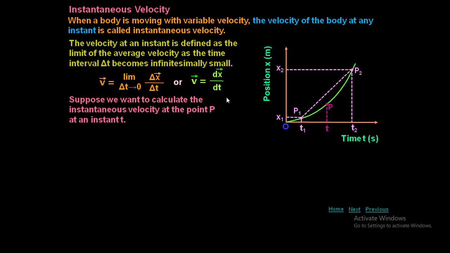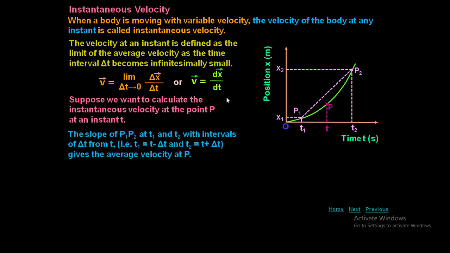So x2 minus x1 gives the displacement and t2 minus t1 will represent the time. Now the slope of P1P2 at t1 and t2 with intervals of delta t from t, that is t1 equal to t minus delta t, t2 is nothing but t plus delta t, gives the average velocity at that particular point.